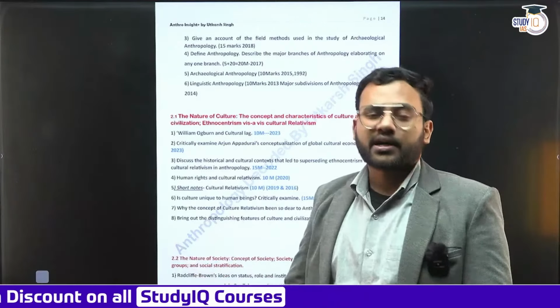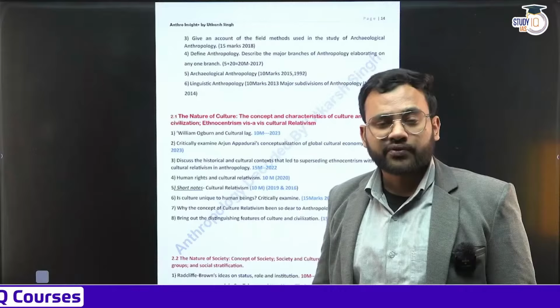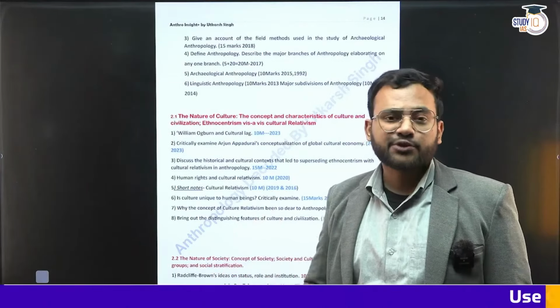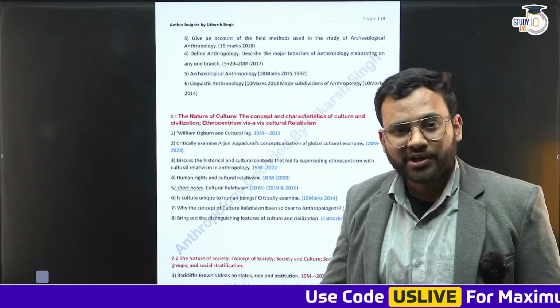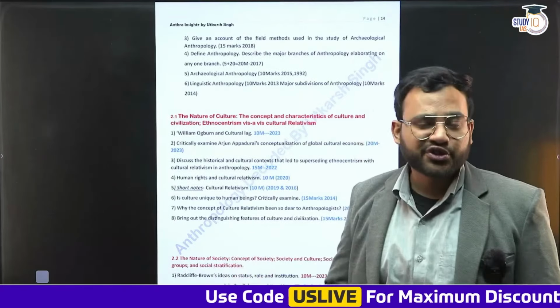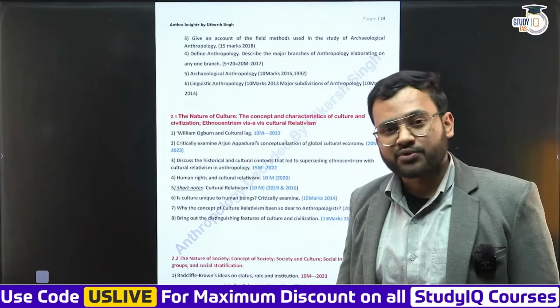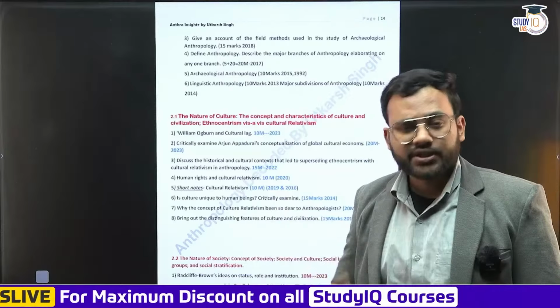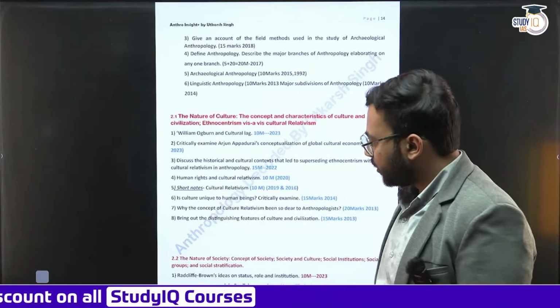Similarly, there are other practices, other phenomena also. So we are going to discuss that. Various attributes of culture, various aspects of culture. Then society. What is society? What is a social group? Social institutions. How do social institutions change? What are primary group, secondary group? All right, what are social norms? All these things we are going to study. The social stratification, the caste system, the class system, they are going to be studied in unit 2.2.